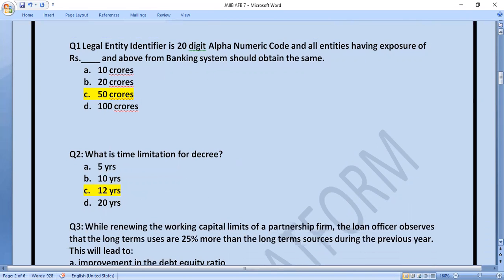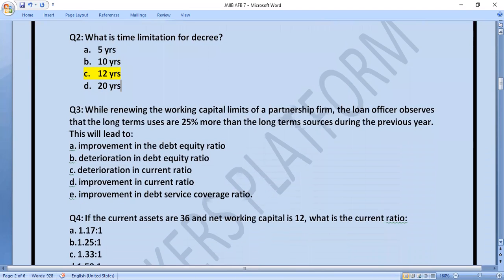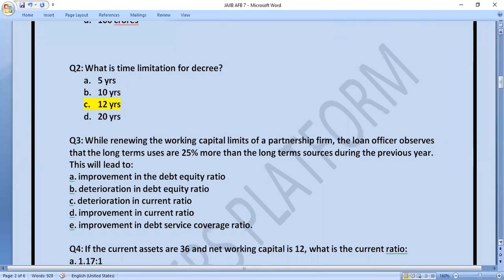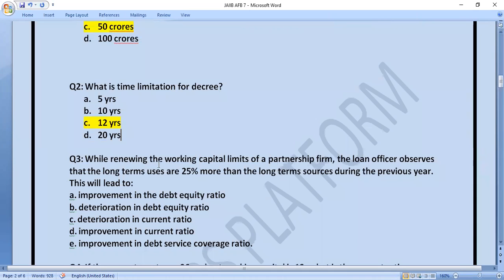Let's move to the next question. Question number 3. While renewing the working capital limits of a partnership firm, the loan officer observes that the long-term uses are 25% more than the long-term sources during the previous year. So what will be the effect of this?